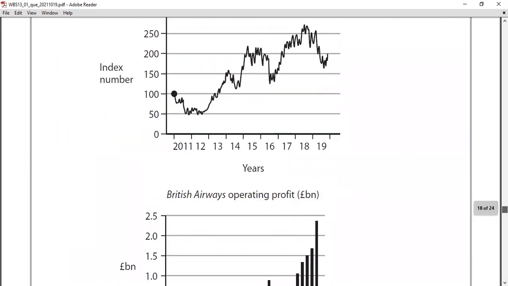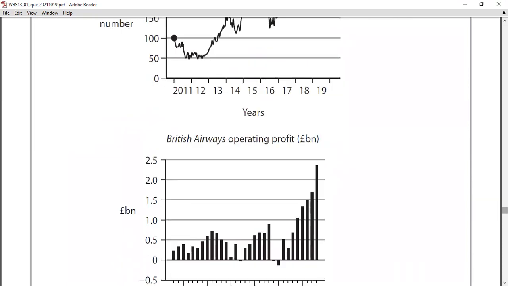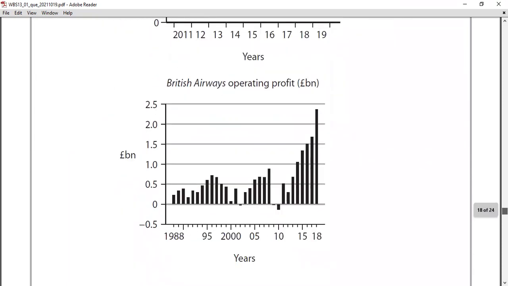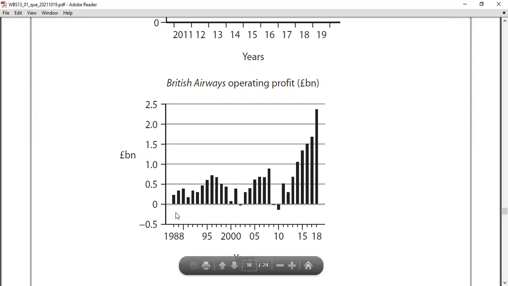Okay, and the British Airways operating profit, in pounds billion. You can see from 1988 onwards they have numbers, 1988 to 2018. In about 1995 it's £500 million.